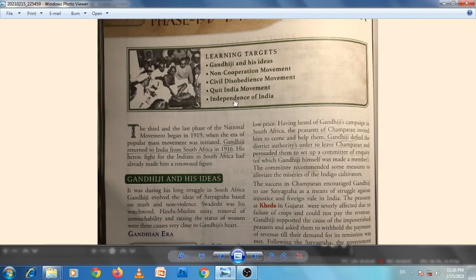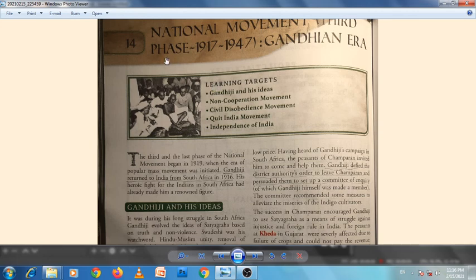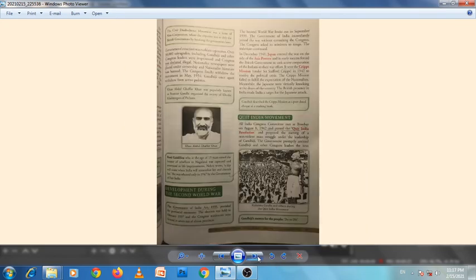So now we are going to start chapter 14. This is the last chapter of history. National movement. Third phase, 1917 to 1947. Gandhian era. Okay. So here we'll start with exercises again.